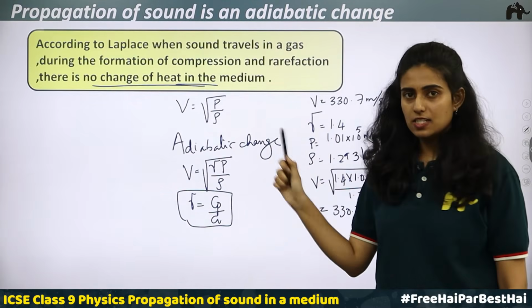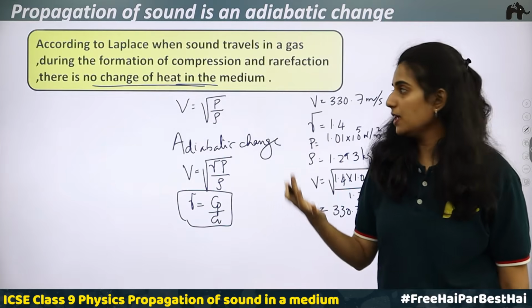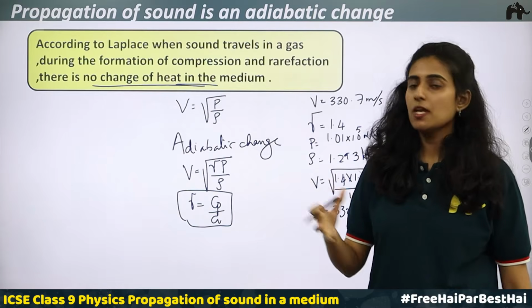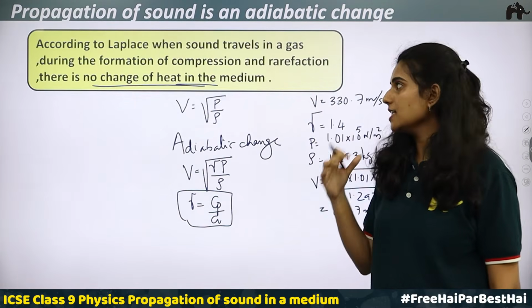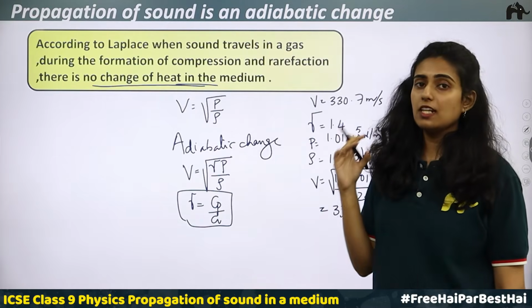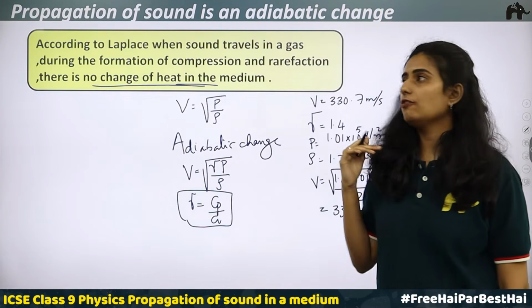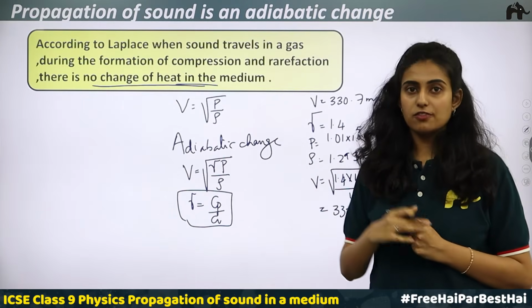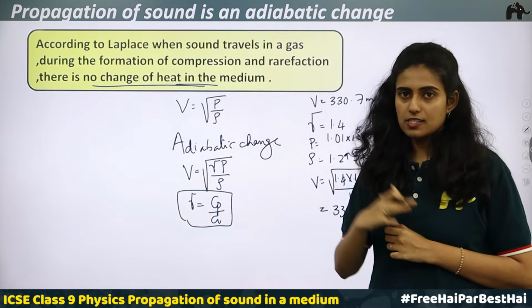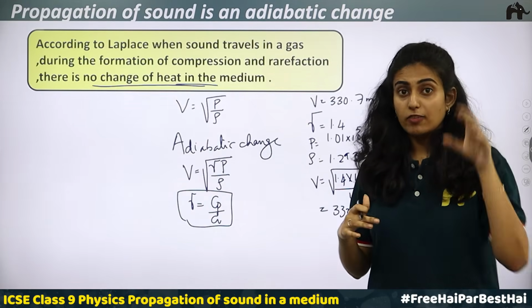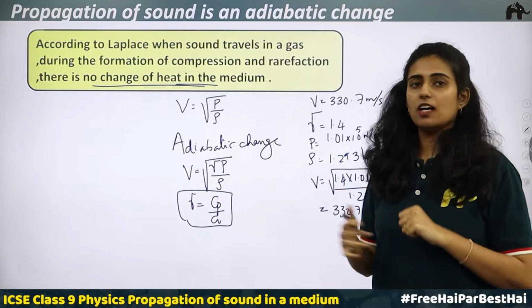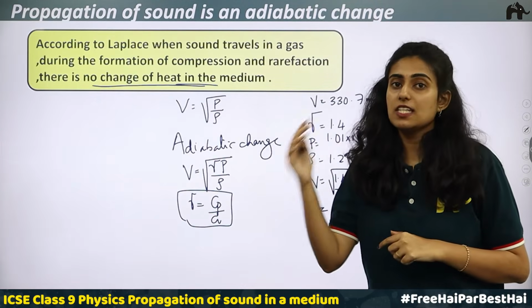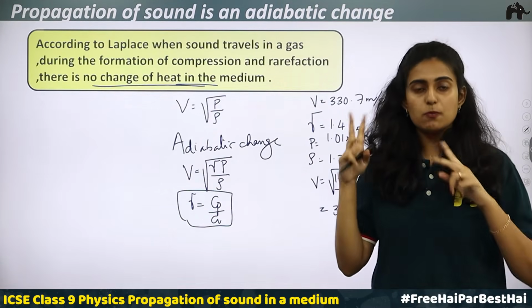So when you consider solids, liquids and gases as different mediums, the speed of sound is also different. In solids, the speed is maximum. In liquids, it is lesser than that of solids and greater than that of gases, and the minimum is in the case of gases. Suppose you clap your hands and your friend at a distance of 2 meters hears the sound, and then you tap on a desk with the same energy and your friend at a distance of 2 meters at the other end of the desk, keeping his ear on the desk, hears it.